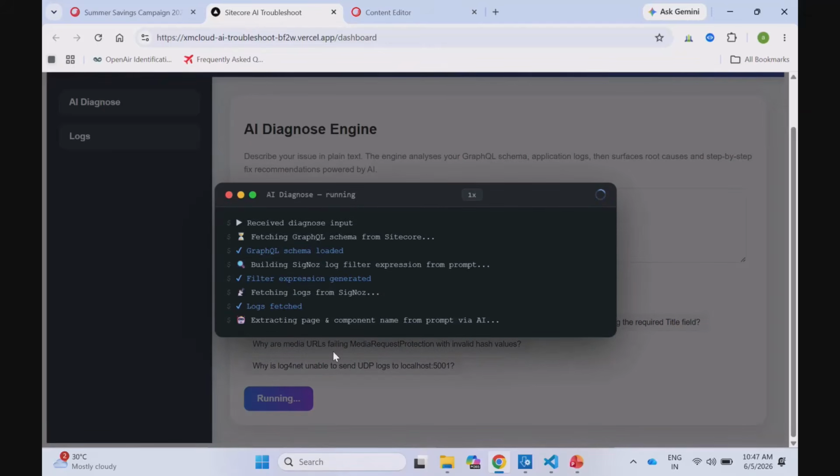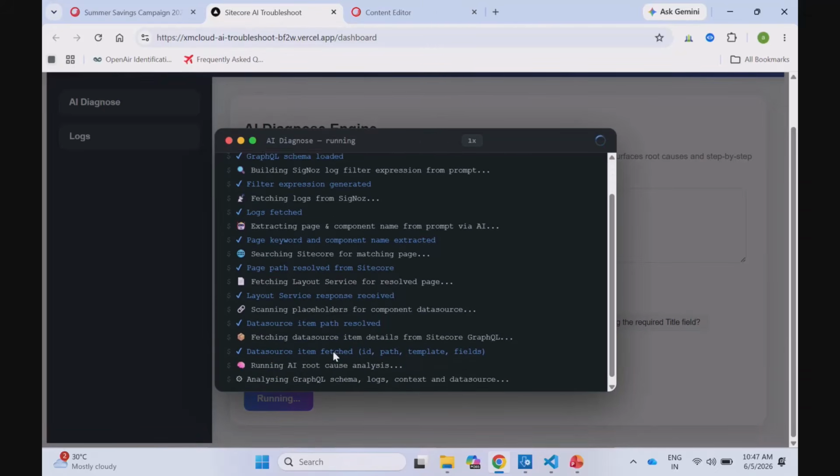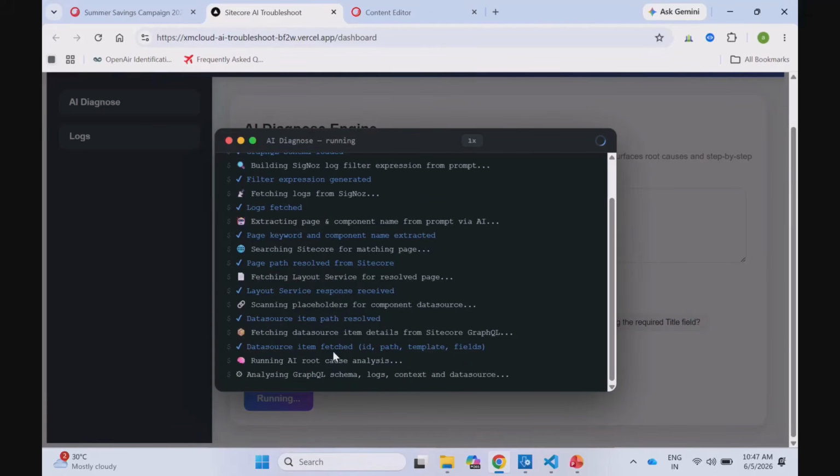So, the AI is now converting the plain text into an expression, which is then used by the query engine, and it creates a proper request for Signos, and Signos provides the right logs out of it. In parallel, we are also connecting with Sitecore, providing the right context like the component and the page structure. All that context is provided to the AI, and the AI tries to figure out the root cause, and that's what it will use to provide the recommendation and the right next steps for us.